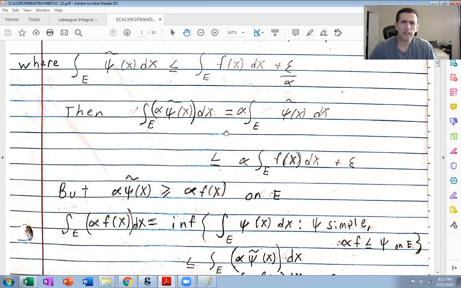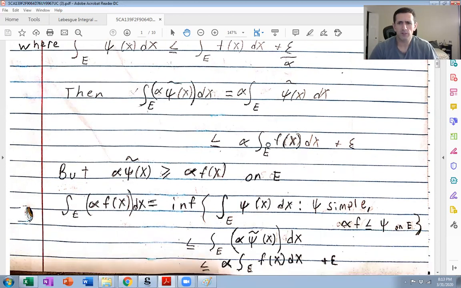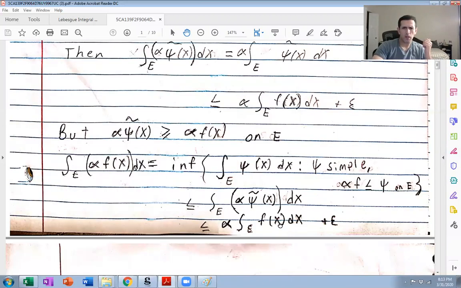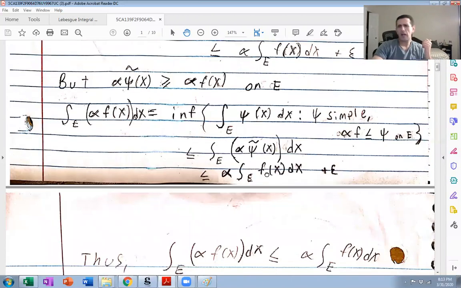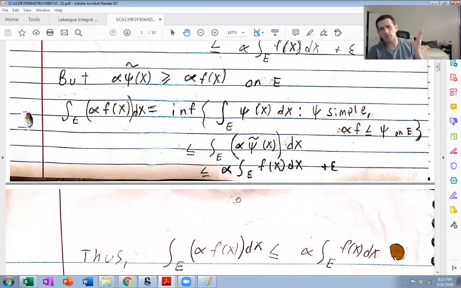But we already got that this integral is less than or equal to alpha integral f of x plus epsilon. So because this is true for all epsilon, we have half of what we want to prove, at least for alpha positive.